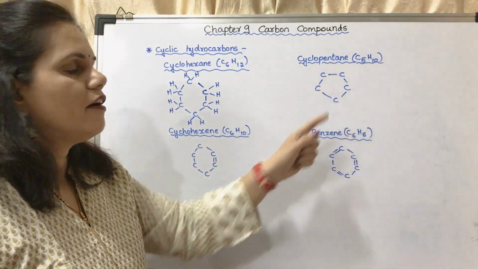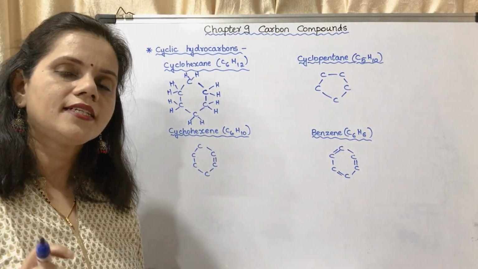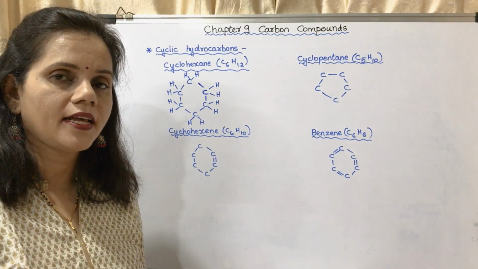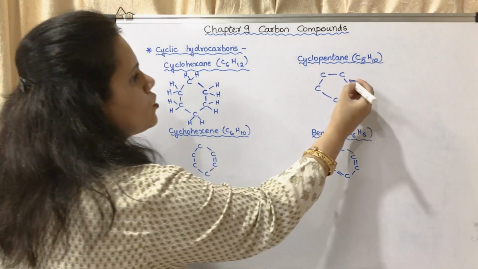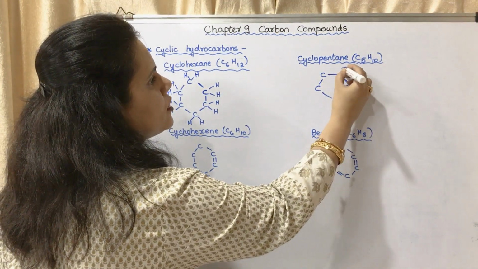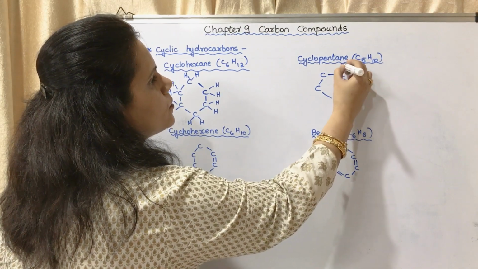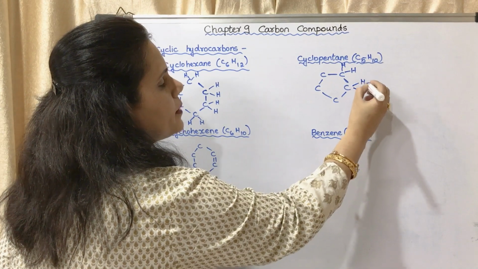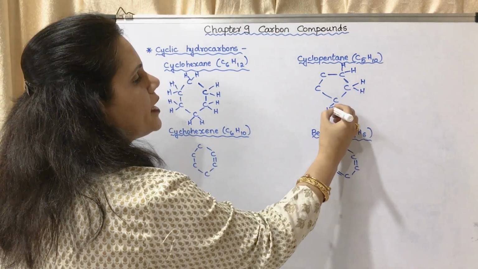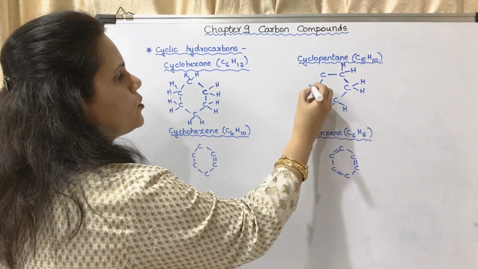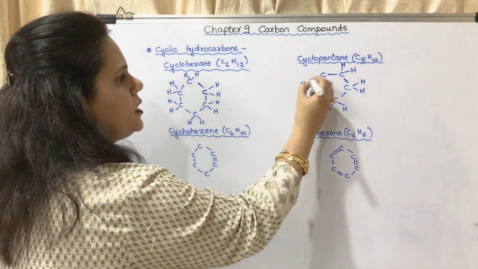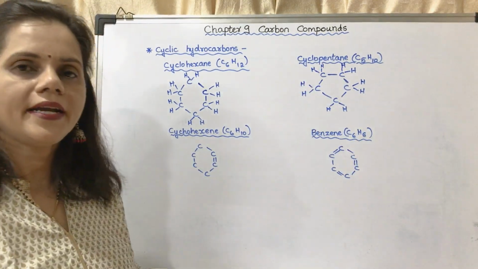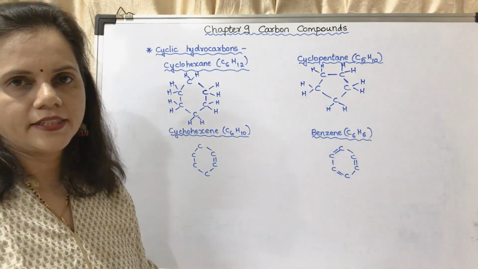You may see there are 5 carbon atoms and for each carbon atom there should be 4 lines. 4 lines means they are sharing 4 electrons. So one on this side, one on this side, 2 are left. These are the 2 hydrogen. Similarly, every carbon atom is having 2 hydrogen each. This is the structure of cyclopentane. These are saturated compounds.